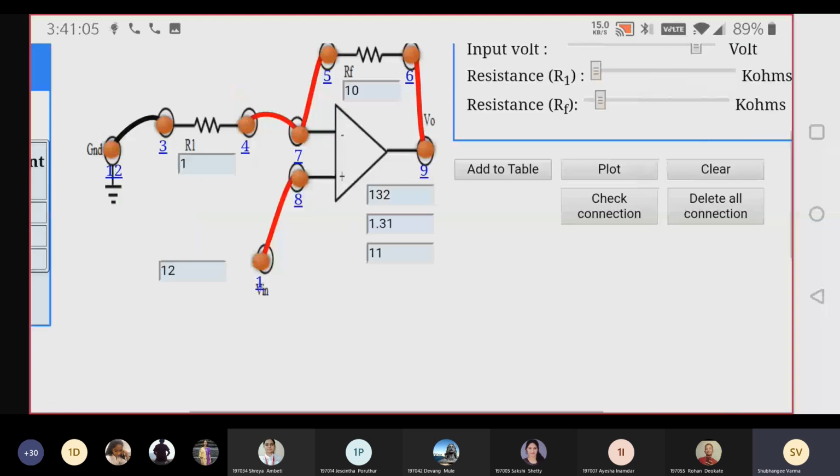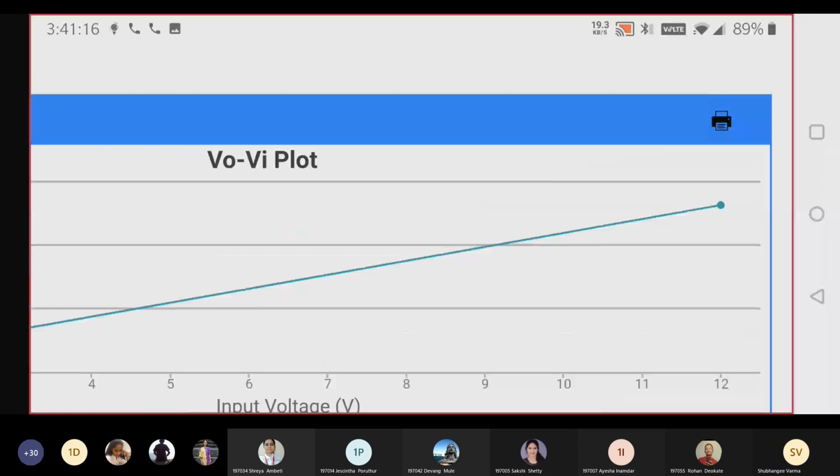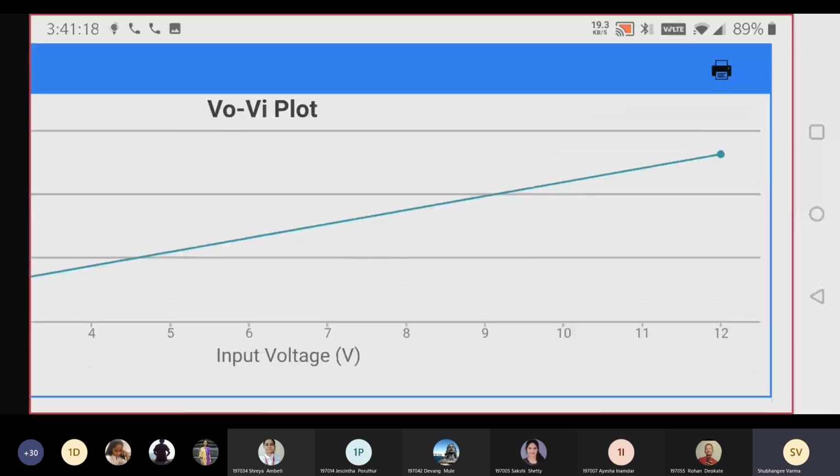Click on plot. Once you click on plot, here you'll get the plot of input voltage versus output. Here we are increasing the input, so output is also increasing. So this is all about inverting and non-inverting amplifier. Any doubt?